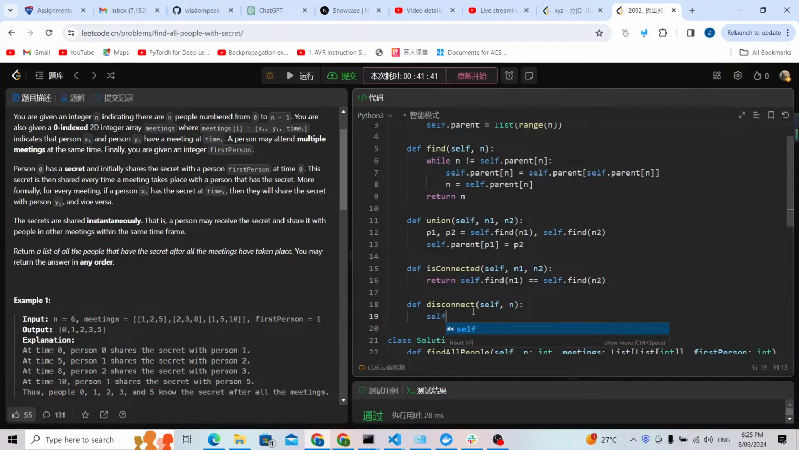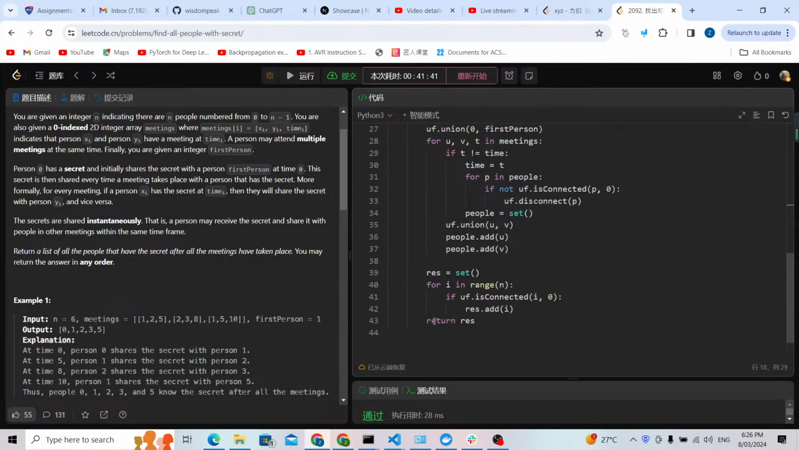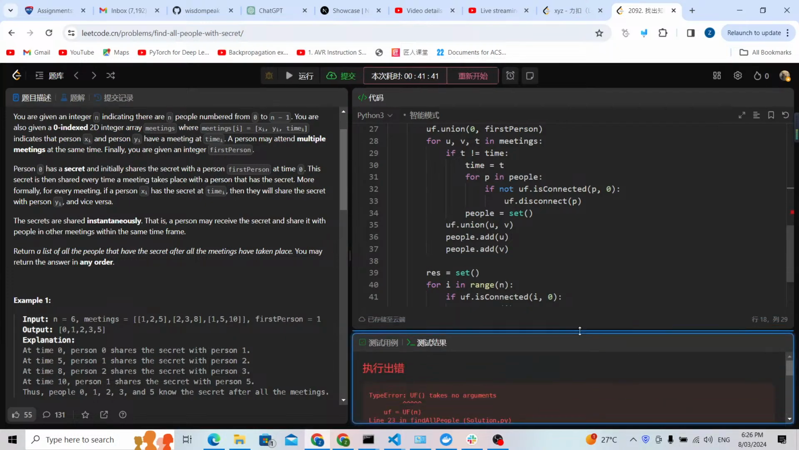And this is the disconnect. This is the main part of this question. We need to understand how we can set the disconnect. So self.parent[n], we can just set it directly to n. This means this node will be disconnected, isolated. So this is the entire code. As you can see, there are about 40 lines of code. We need to be careful about it.